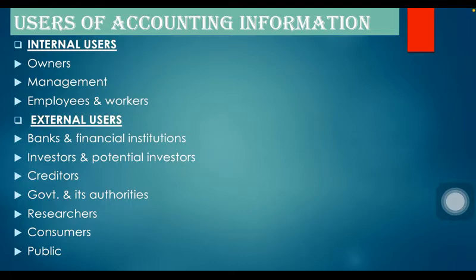Because owners have invested their money, they want to know whether the business is earning profits or losses. Management is interested because they have taken decisions, so they have to see whether their decisions are fruitful to the organization or not. Employees and workers are interested in the accounting information to get some benefits in the form of bonus, because if the firm is working efficiently, the employees and workers must also be willing to get some bonus or additional benefits.